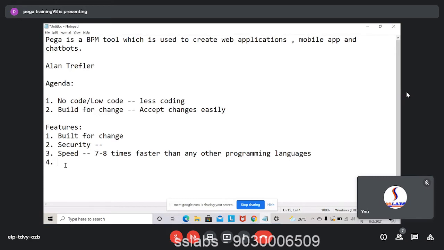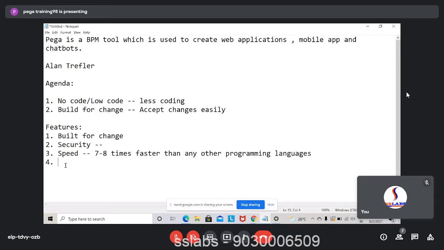So if you want to work on Java, you download Eclipse. Right? It's an open source tool. You just download it from Google. But if you want to work on Pega, you cannot do that. You need to have licensed software from Pega. So it is not an open source tool.